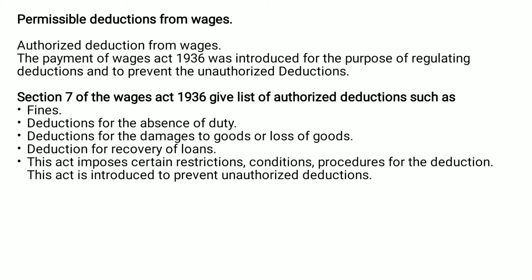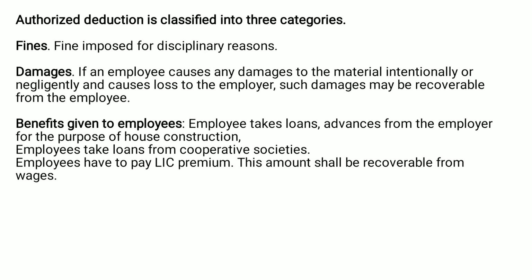Employer can deduct from wages fines, deduction for absence of duty, deduction for damages to goods or loss of goods, and deductions for recovery of loans. These are all the authorized deductions or permissible deductions.